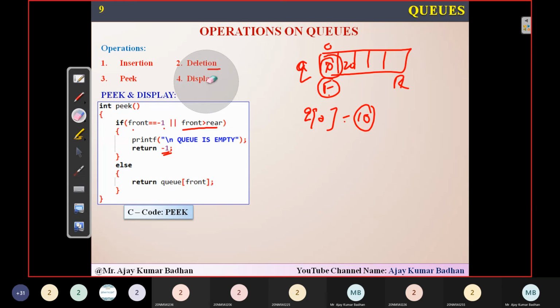Now let us suppose you have performed a deletion. You have removed this. Now front is pointing to which location? 20. Q of front means Q of index number 1. What is the value present in Q of 1? 20 is the one which is present at the front of this array. This is how exactly this program executes.